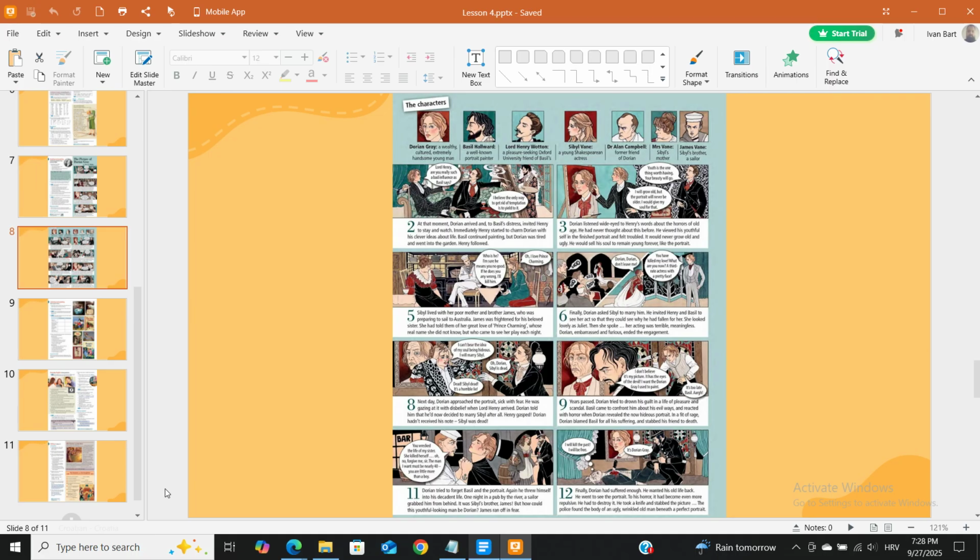Age. He had never thought about this before. He viewed his youthful self in the finished portrait and felt troubled. It would never grow old and ugly. He would sell his soul to remain young forever, like the portrait.